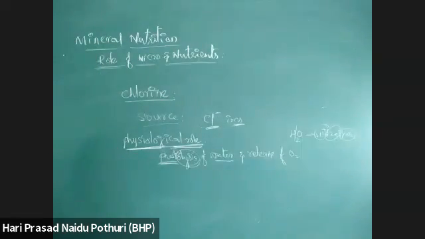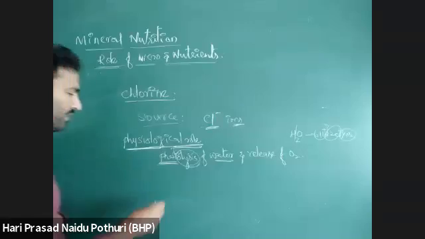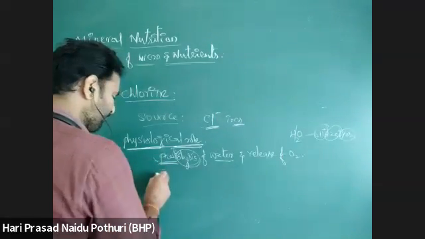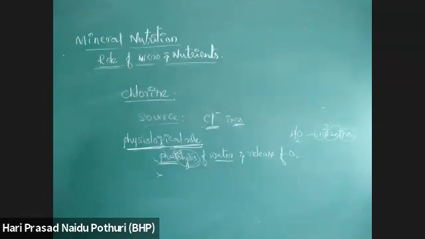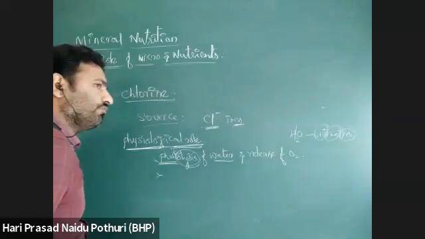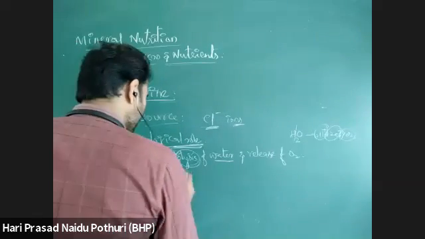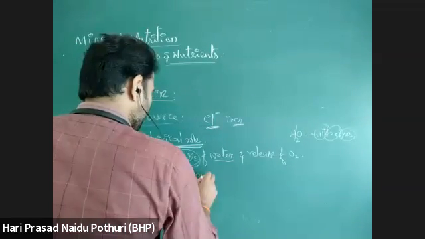Then next point. It is needed for healthy root growth. Next, it is involved in transpiration.